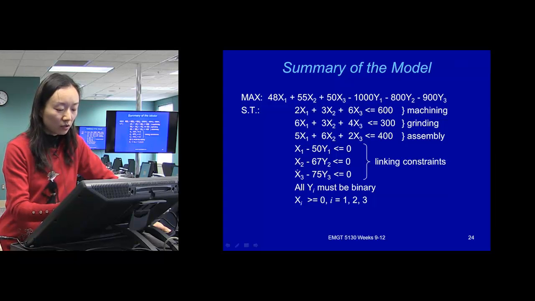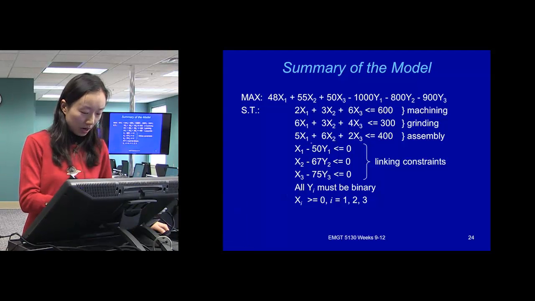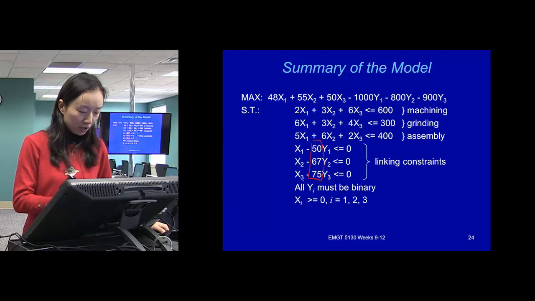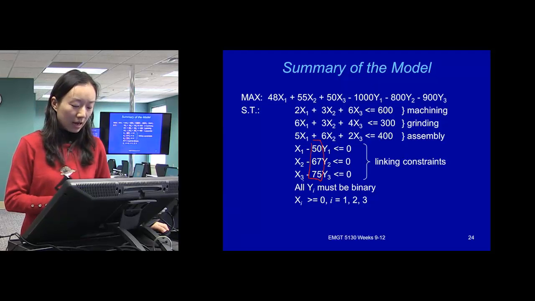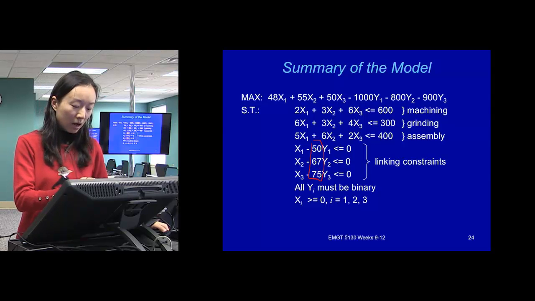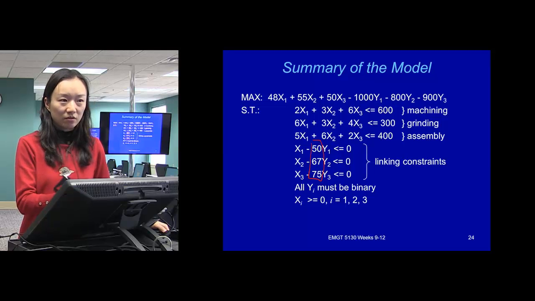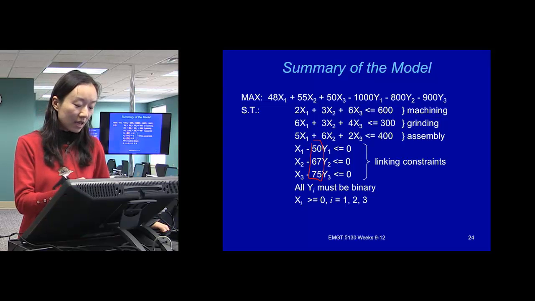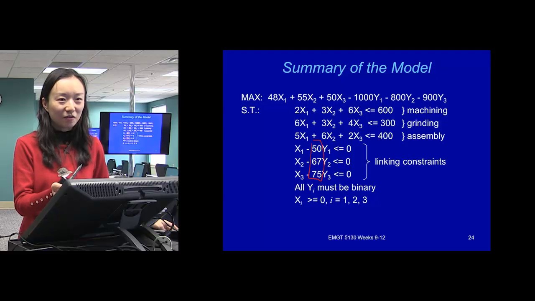For x2 and x3, you identify the maximum value you can get for 2 and 3. Should we find out those exact values or just put in a big value? I think it's better to find the exact value, and in this class, I will require you to find the exact value. Yes, you can put in a really big value here, and that guarantees the value is big enough.